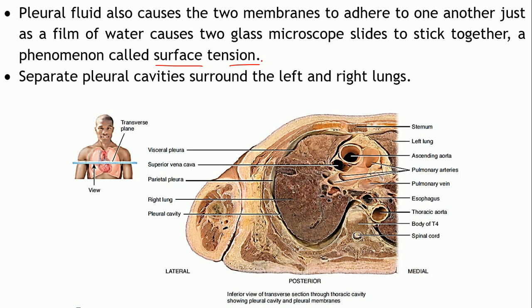Now there are separate pleural cavities surrounding the right as well as the left lung, as you can see. So this cavity is separate from the left one.